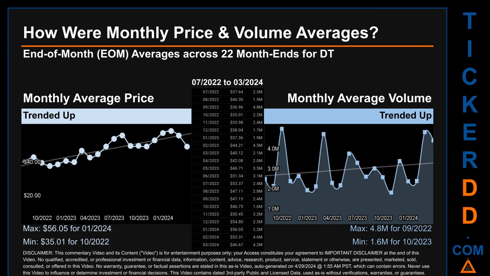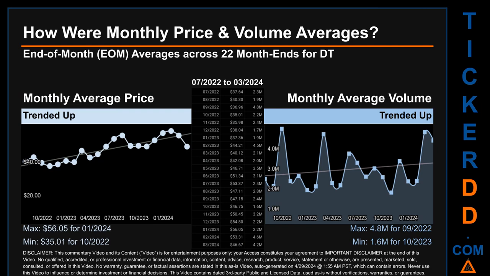How were price and volume averages for DT? Across 447 trading days, there were a total of 22 month ends, of which monthly averages for daily price and volume were calculated. Overall, monthly price average trended up while monthly volume average trended up. The maximum end of month average price was $56.05 for 01/2024, while the minimum was $35.01 for 10/2020.